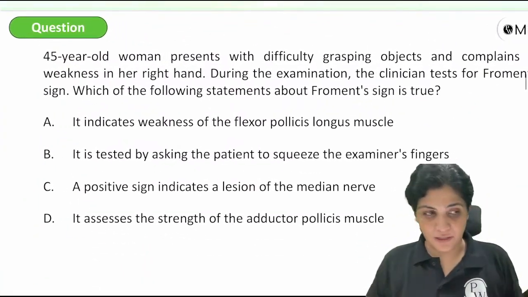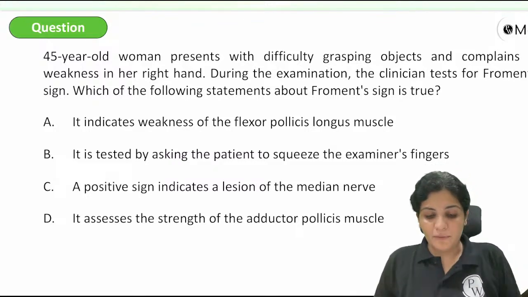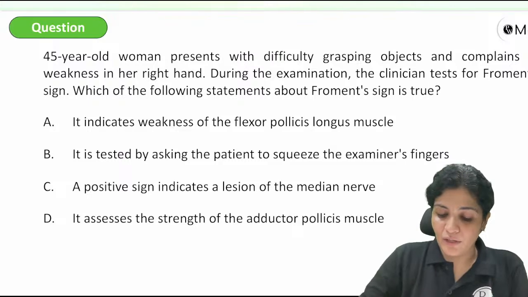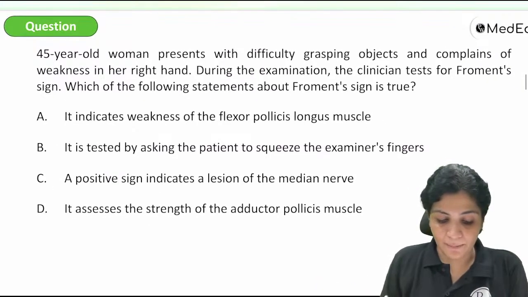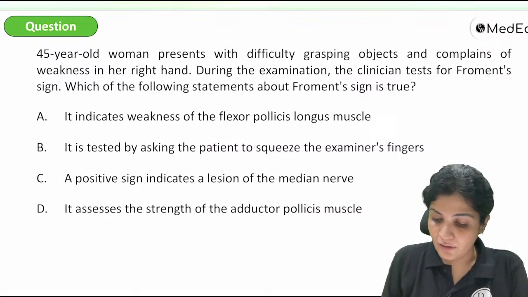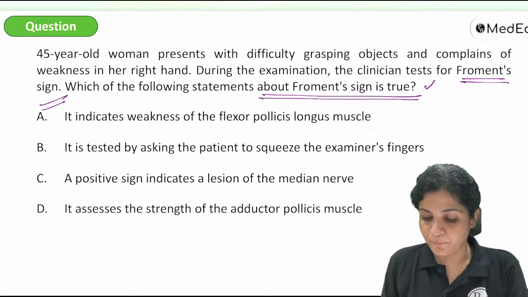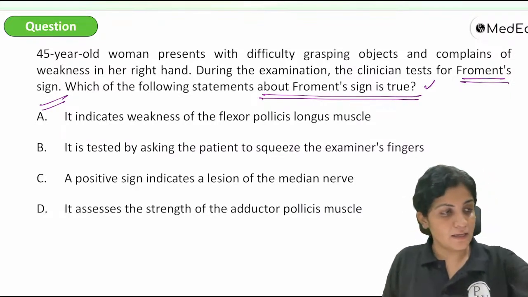Next, this is very important again. A 45-year-old woman presents with difficulty grasping objects and complains of weakness in her right hand. During the examination, the clinician tests for Froment's sign. Very, very important. Which of the following statements about Froment's sign is true? Okay, your answers?